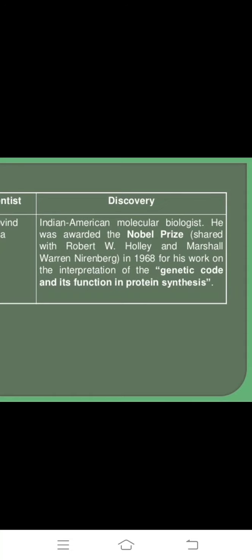He was awarded the Nobel Prize, shared with Robert W. Holley and Marshall Nirenberg, in 1968 for his work on the interpretation of the genetic code and its function in protein synthesis.